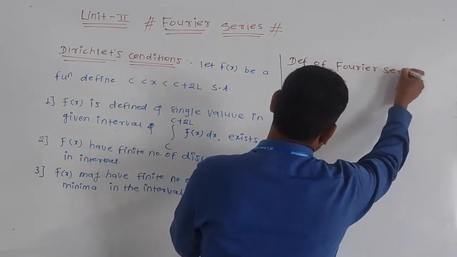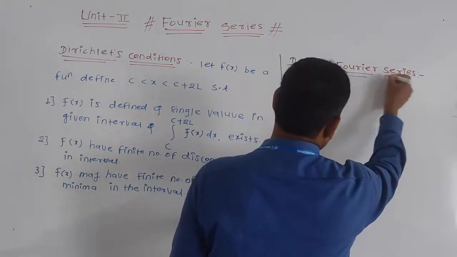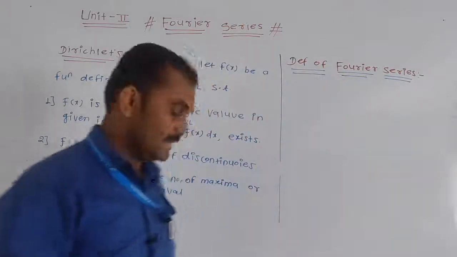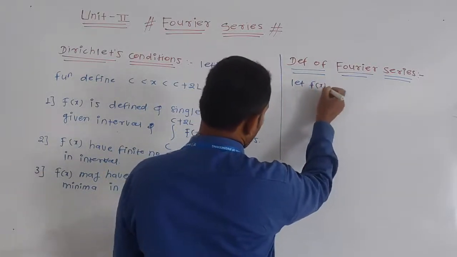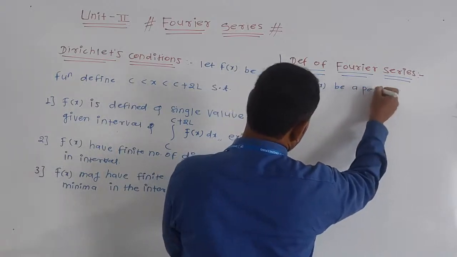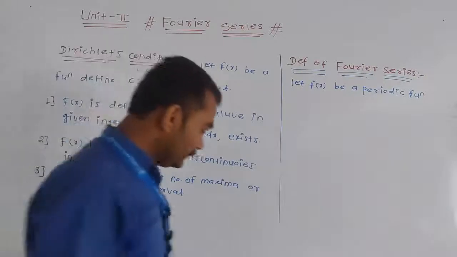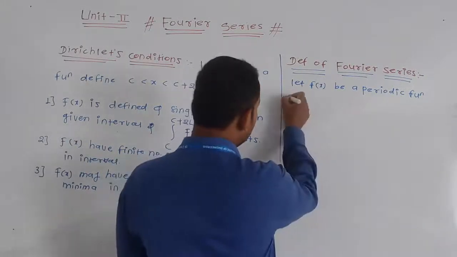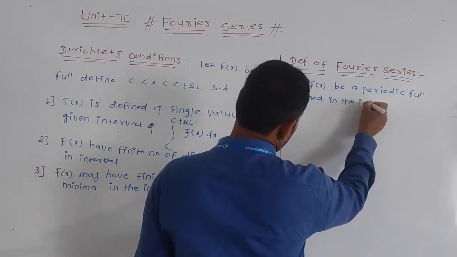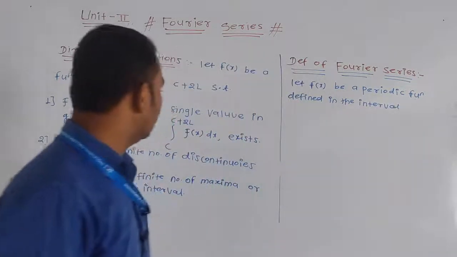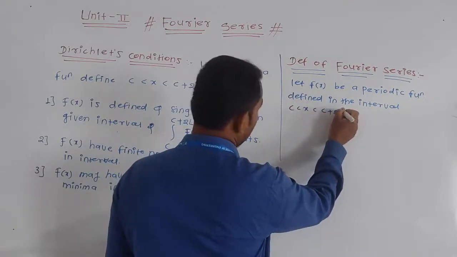Definition of Fourier series. Let f of x be a periodic function defined in the interval c less than x less than c plus 2l. Okay, this is your interval.